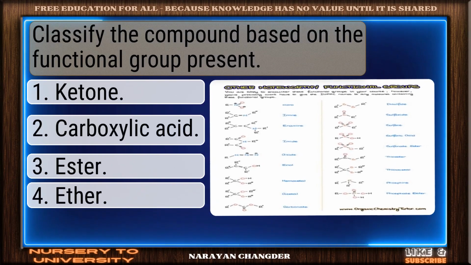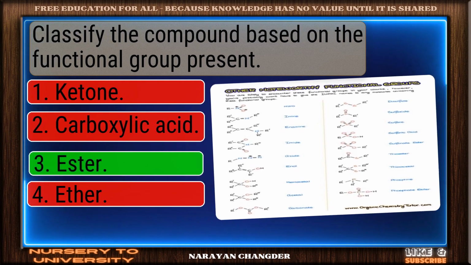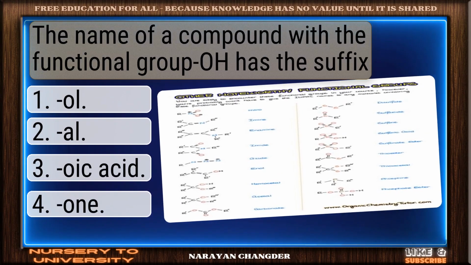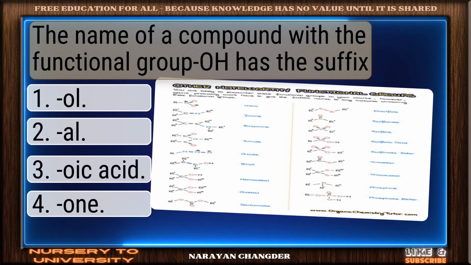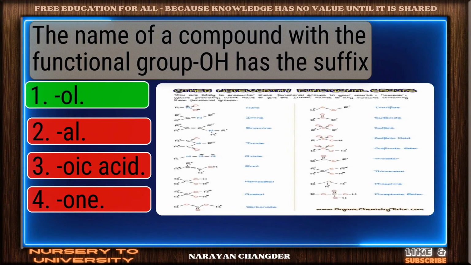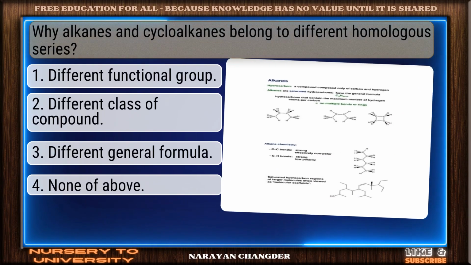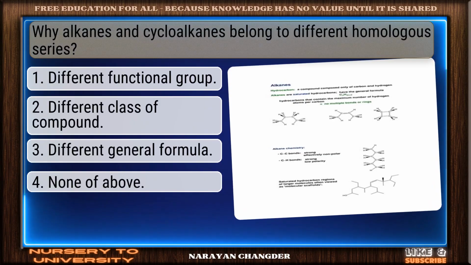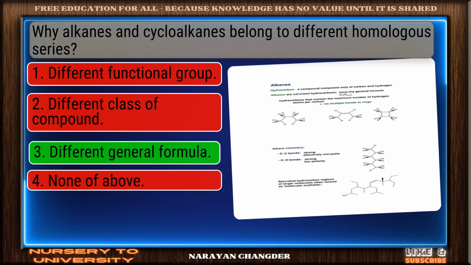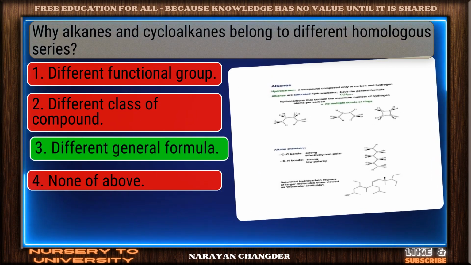Classify the compound based on the functional group present. You chose ester, and it is correct. The name of a compound with the functional group OH has the suffix. Exactly. -ol makes sense, and it is the right choice. Why alkanes and cycloalkanes belong to different homologous series? Nice work. You chose different general formula, and it is correct.